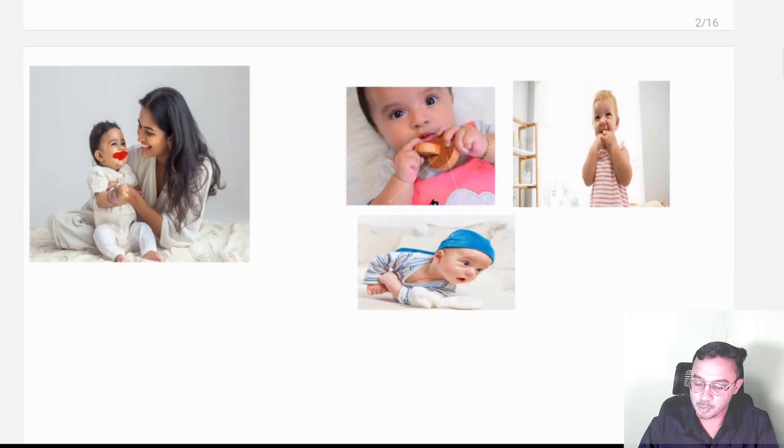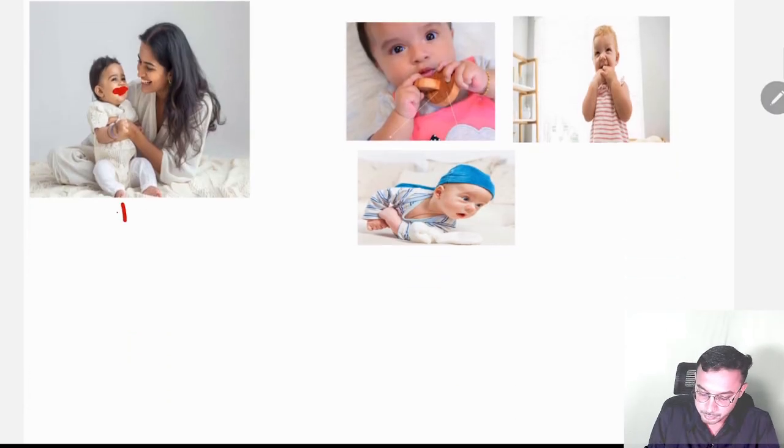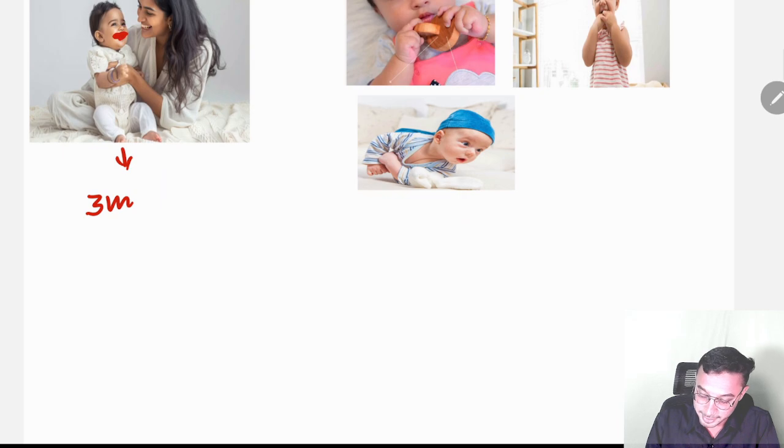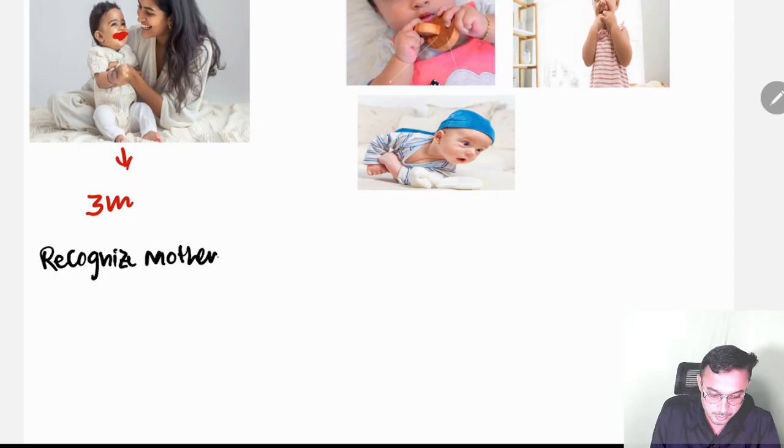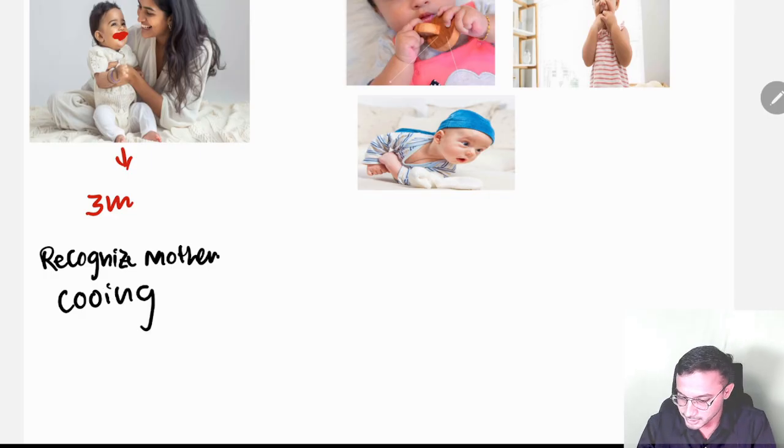Next we move on to 3 months. At 3 months, the baby is staying with the mother, so the baby can recognize the mother. And the baby will start cooing. Cooing is present at 3 months, so remember it like this.